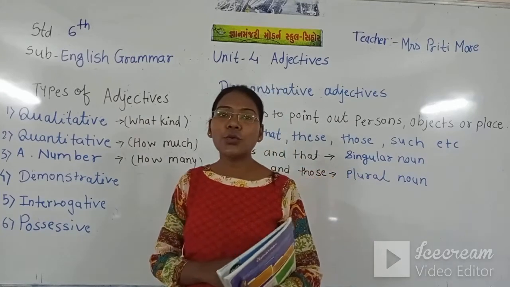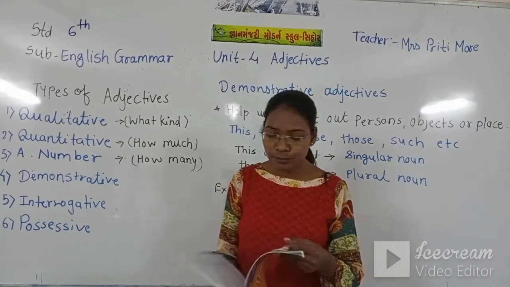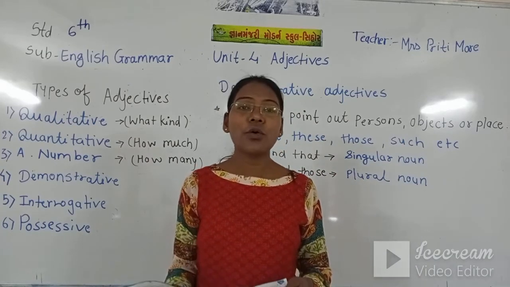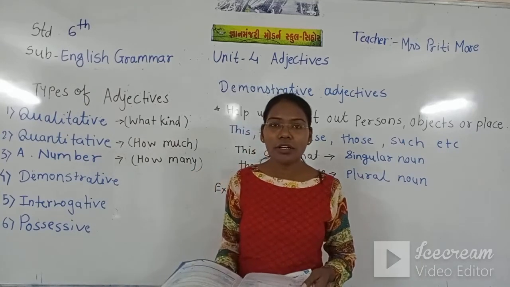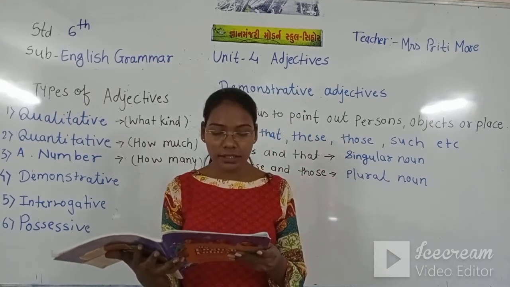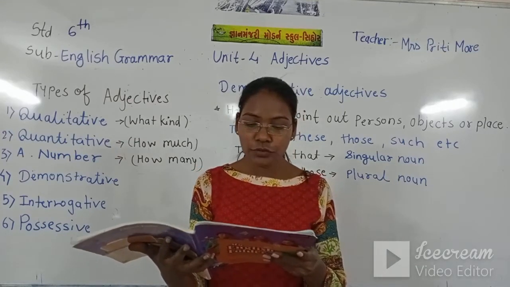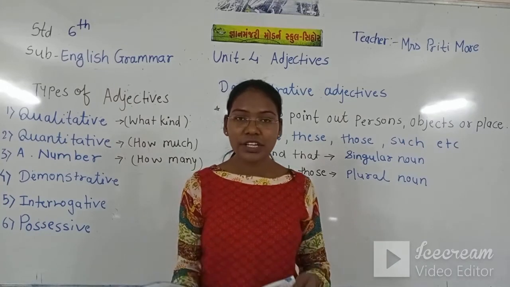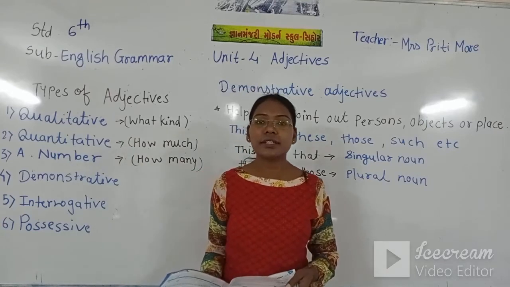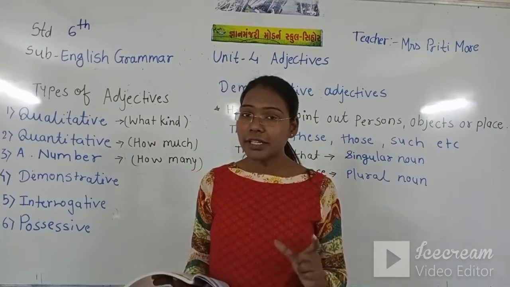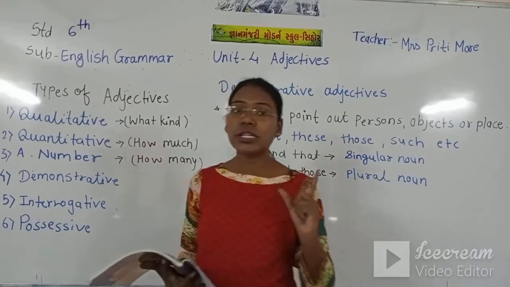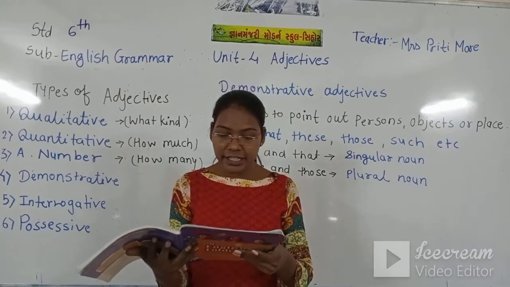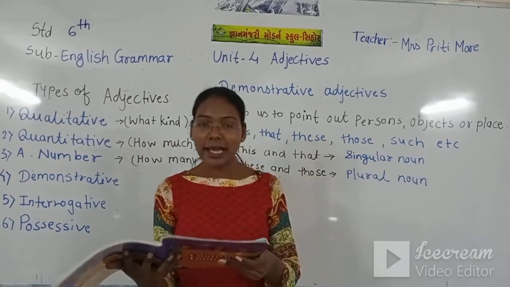First, we saw the qualitative adjective. How to identify the qualitative adjective? Qualitative adjective refers to the physical features or qualities of a given material or person, that means of the noun. It describes the noun according to its shape, color, material, state, origin and other qualities also.